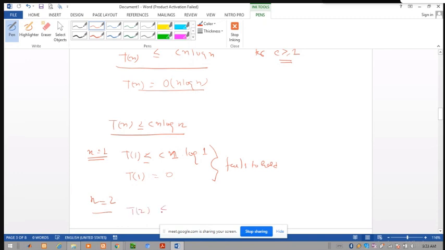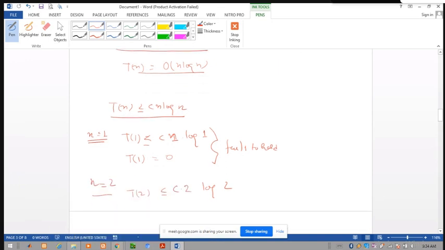T of 2 is less than or equal to c of 2 log of 2. This means T of 2 is less than or equal to c into 2 into log of 2, which is 1. So this holds. This implies T of 2 is less than or equal to 2c, which is non-zero. So for c greater than or equal to 1, this holds.